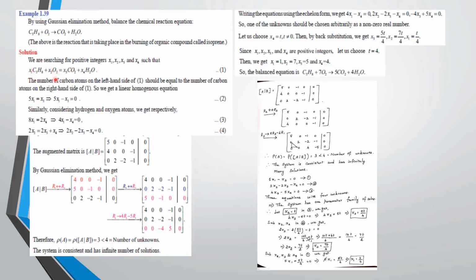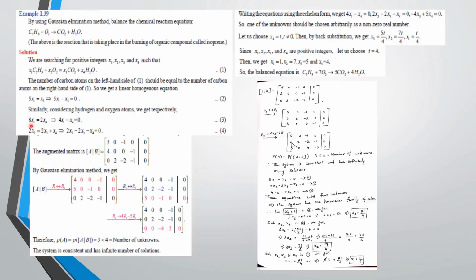Then there is no carbon atom on the left hand side. Here we are having only one carbon atom along with that variable x3, so equal to x3. This implies 5x1 minus x3 equal to 0. Similarly, I have to compare the hydrogen atom. Here H8, that is 8 hydrogen atoms along with that variable x1, so 8x1. There is no hydrogen atom here. This side we are having 2 hydrogen atoms along with the variable x4, so 2x4.